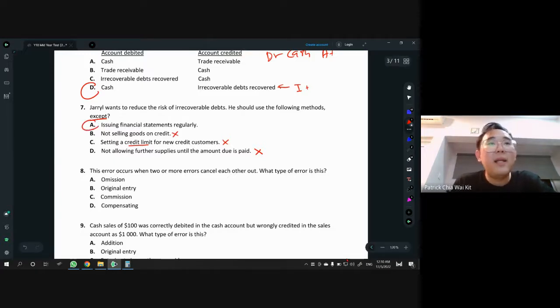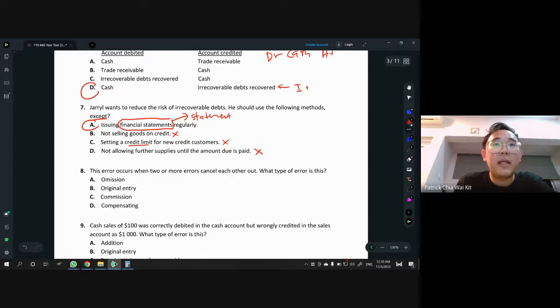Okay, and why? Because issuing financial statements regularly, no, we're not supposed to issue a financial statement regularly. Okay, so under the topic of statement of business documents, you would have learned this word, and that is statement of account.